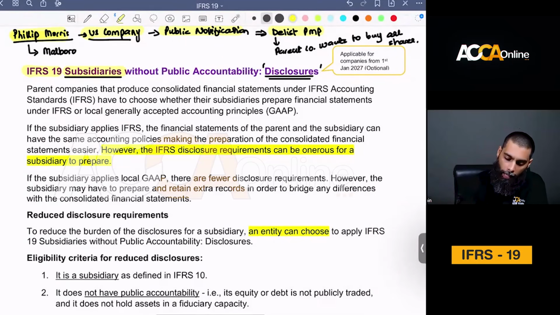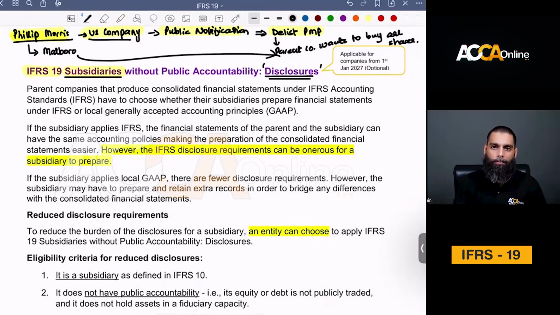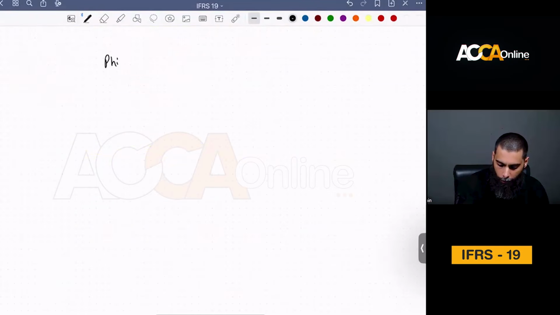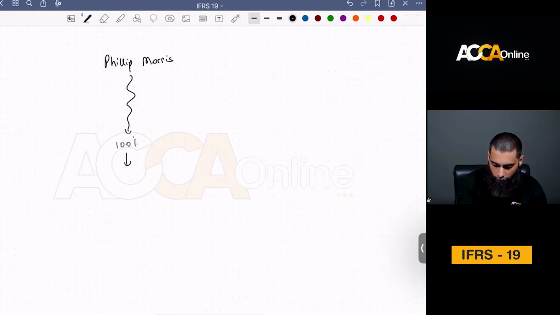But what happens if, for example, Philip Morris US has a private company in Pakistan? Should they still be providing detailed disclosures? Just try to make yourself understand. Philip Morris US is a public company. It has a wholly owned, 100% owned subsidiary in Pakistan, Philip Morris Pakistan. It's wholly owned by them. Should they still produce detailed disclosures in financial statements?